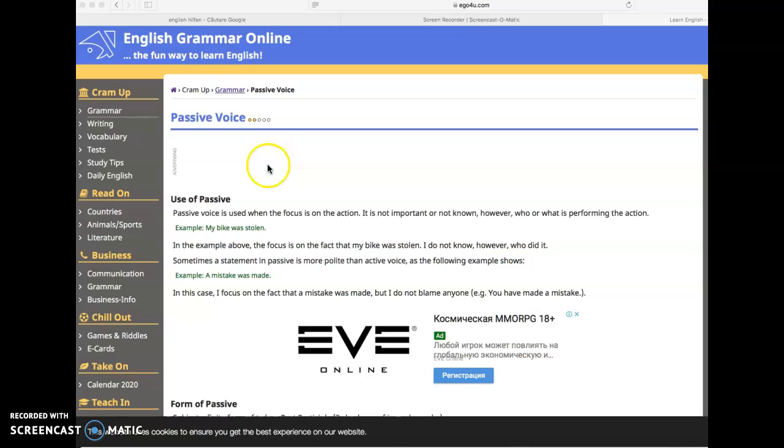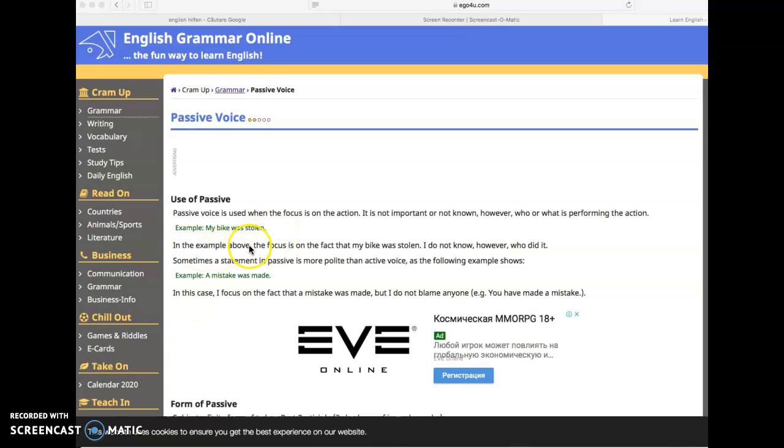Today's topic is passive voice, diateza pasivă. Passive voice is used when the focus is on the action. It is not important or not known, however, who or what is performing the action. For example, my bike was stolen. Bicicleta mea a fost furată.